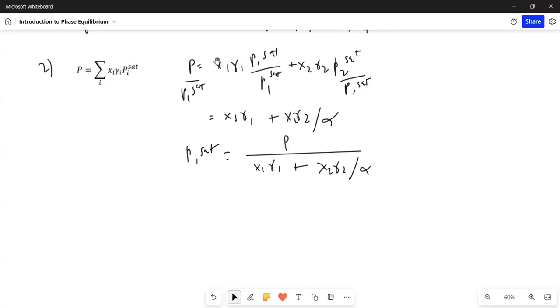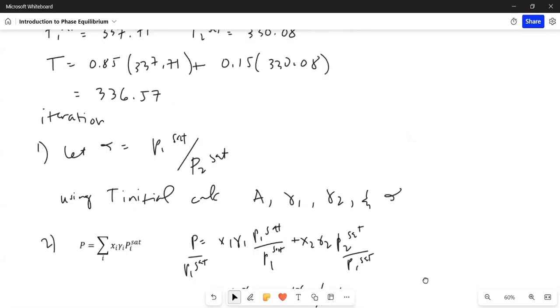So that is x sub 1 times gamma sub 1 times P sub 1 sat plus x sub 2 gamma sub 2 P2 sat. And we divide everything by P1 sat. So this term right here becomes 1, and this term right here is 1 over alpha. Then we isolate P sub 1 on one side of the equation and we get this equation. For step 2 of the iteration, we use this to calculate for P1 sat.